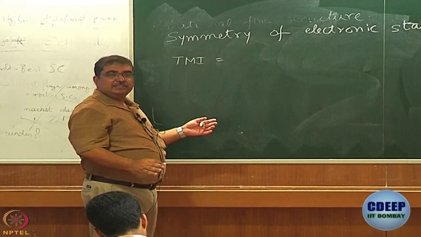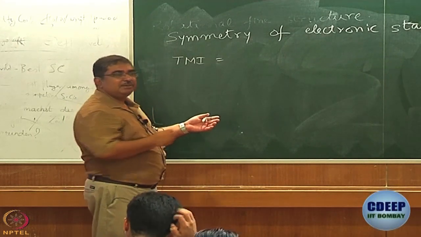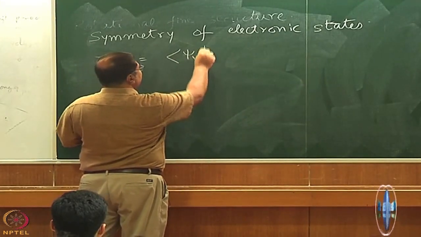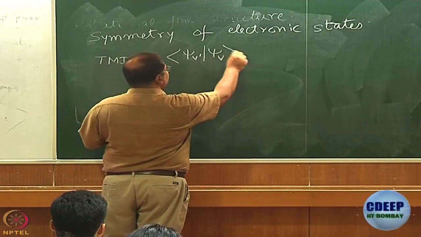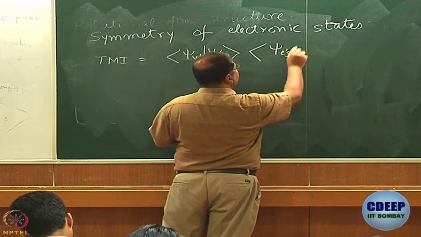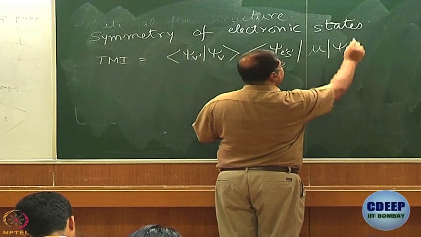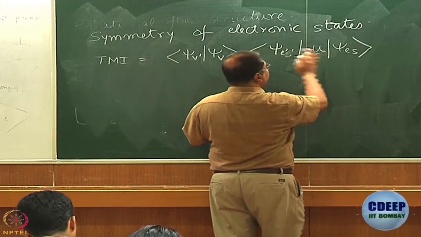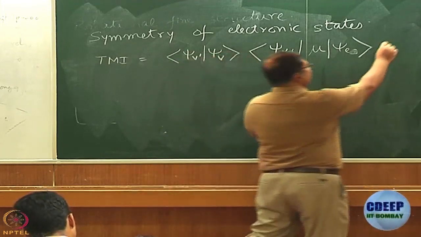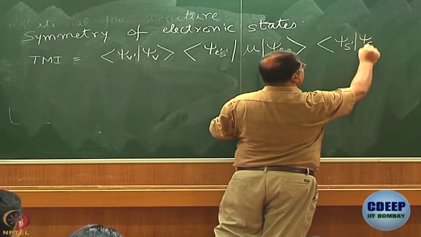If the Born-Oppenheimer approximation is valid, if you can separate the vibrational part from the electronic part, you know very well that this is how we write the transition moment integral. Psi v dash, psi v integrated over all space, times the integral of psi e dash mu psi e over all space, multiplied by the integral of psi s dash psi s.